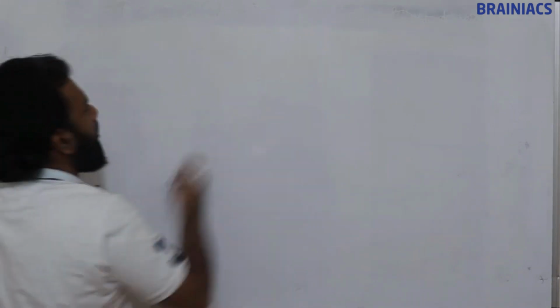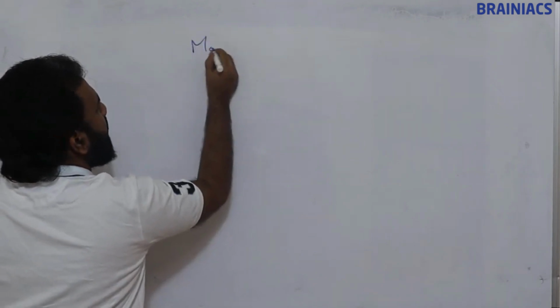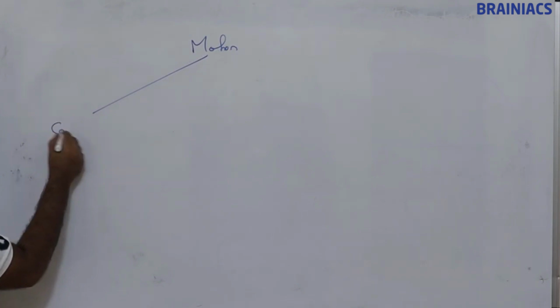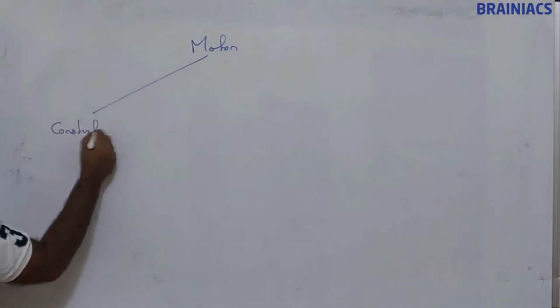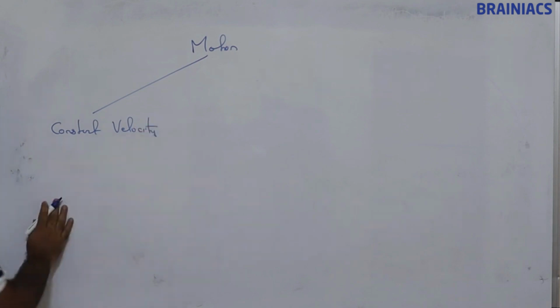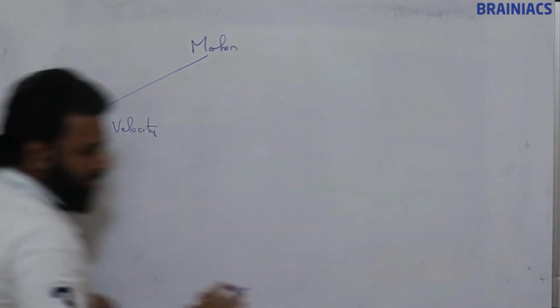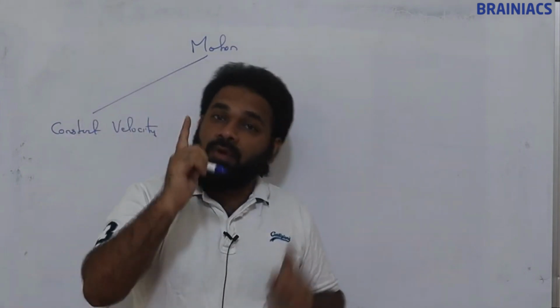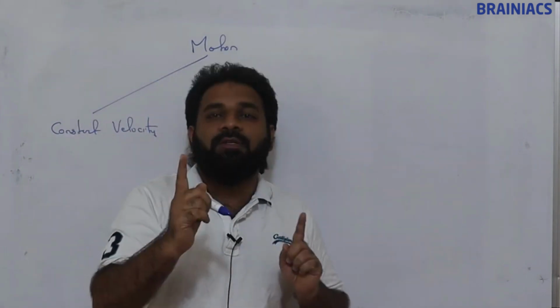So generally, motion we have divided into constant velocity motion. Constant velocity motion means throughout the journey it has only one velocity or one speed.